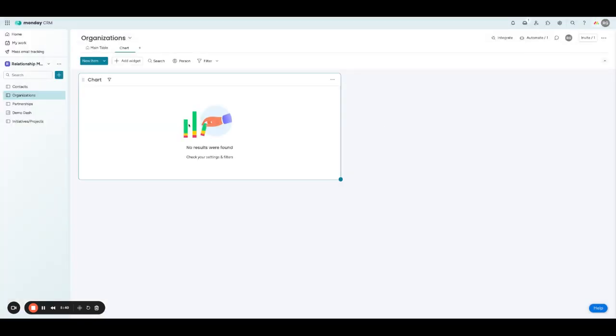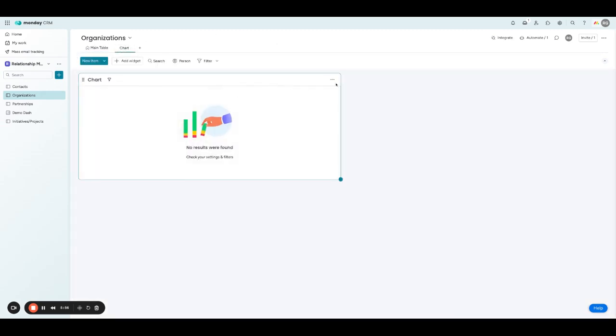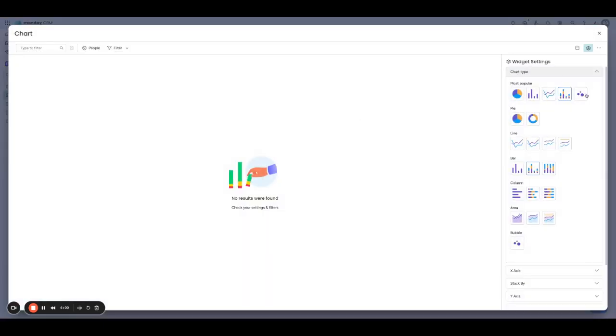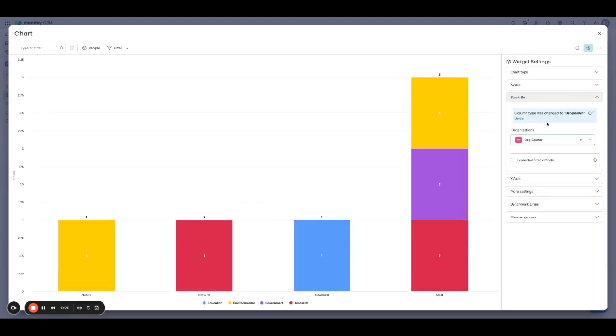Right now we have our relationship status here as the X-axis, and we are counting the Y-axis. So let's go ahead and look at the org sector as our third variable. We'll go into the settings, click on stack by, and then change this to org sector.